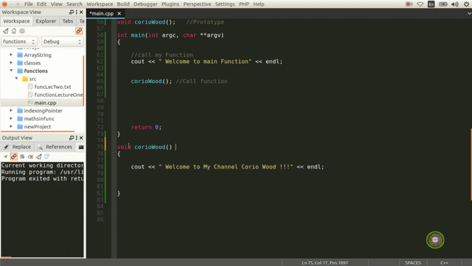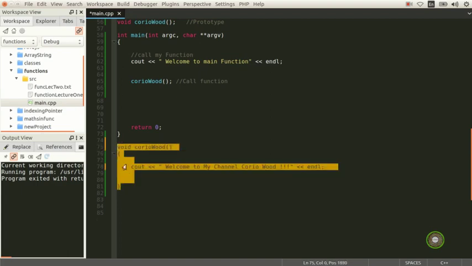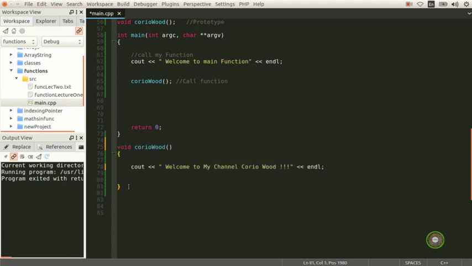So this is the first function, and I can make another function. Now I want to copy this one. Say my second function is going to be Yazdani, for example. Okay, so my second function is going to be void Yazdani, and it prints: hi, my name is Yazdani.